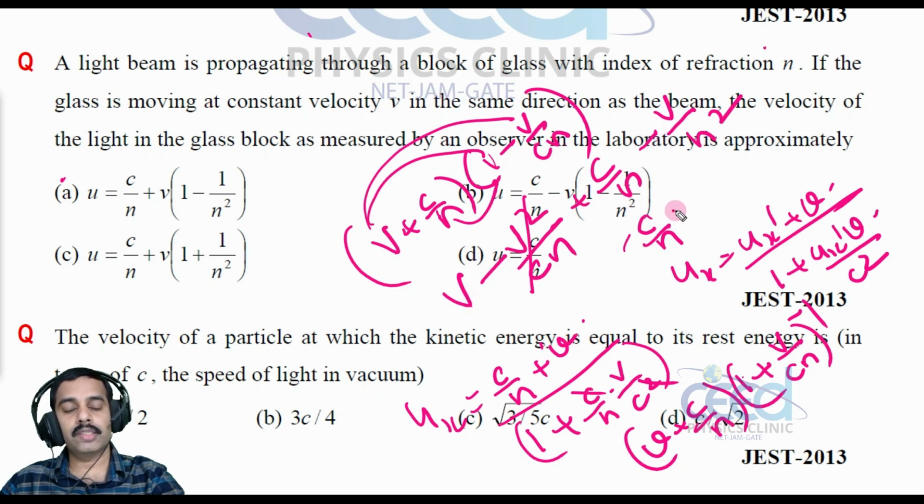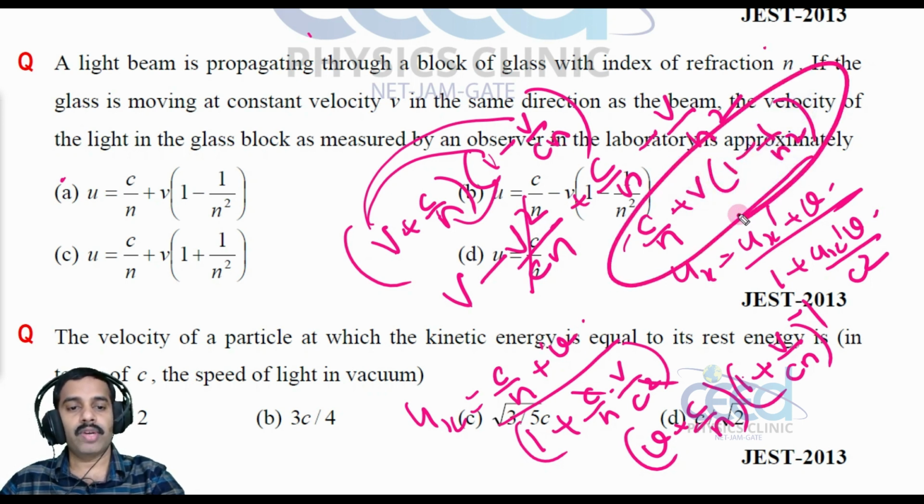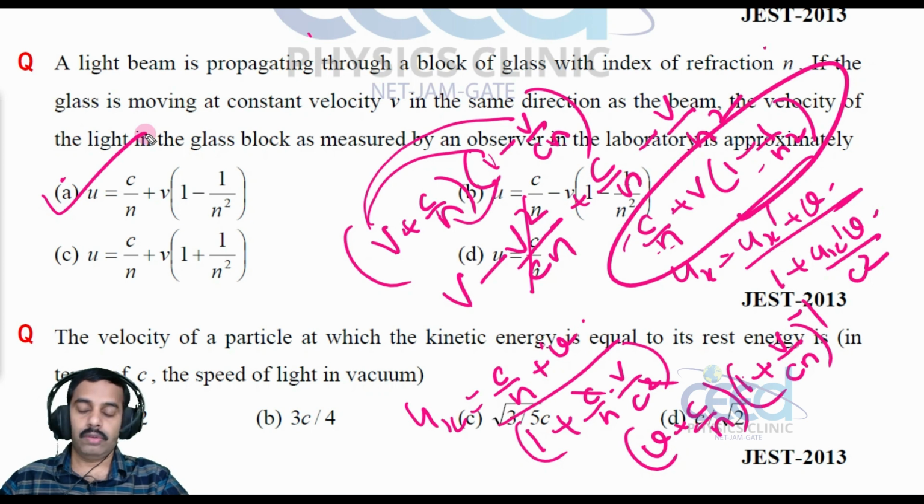Let me take this v out. What is remaining? 1 minus 1 by n square. So this is the final result we have, right? With respect to the laboratory observer, this is the velocity of that light pulse. So option A is correct, right? All right.